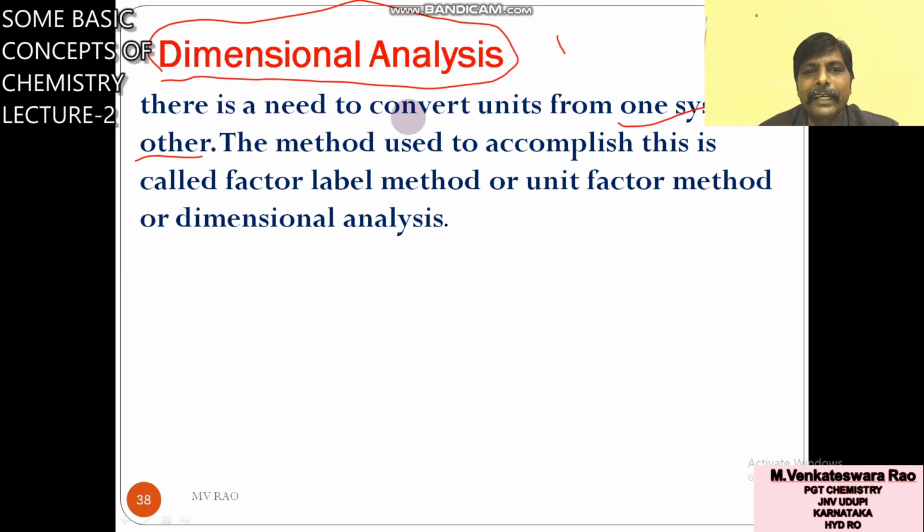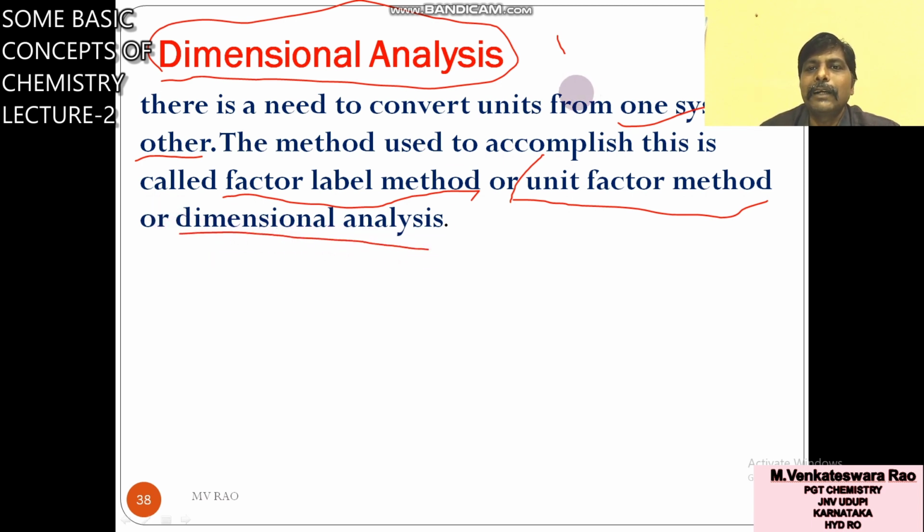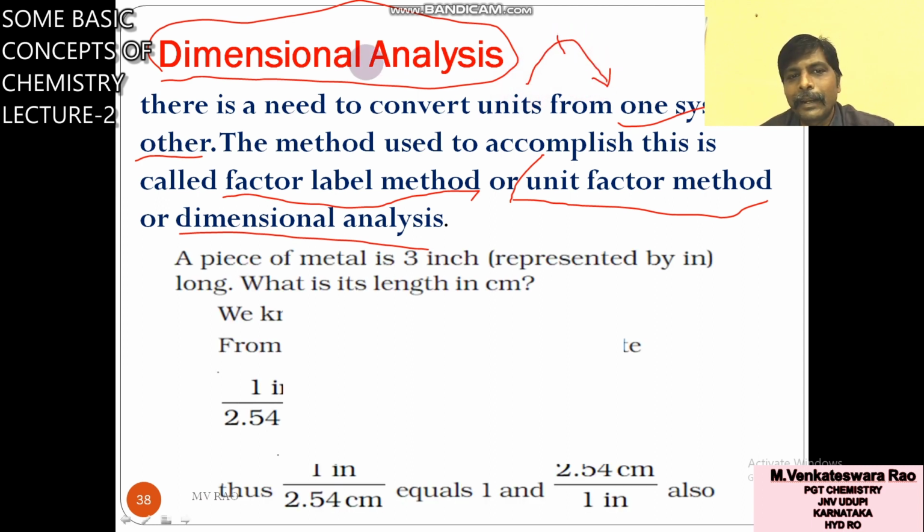The method used to accomplish this is called factor label method. One more name is there, unit factor method or dimensional analysis. Conversion of units from one system to another system is called dimensional analysis.